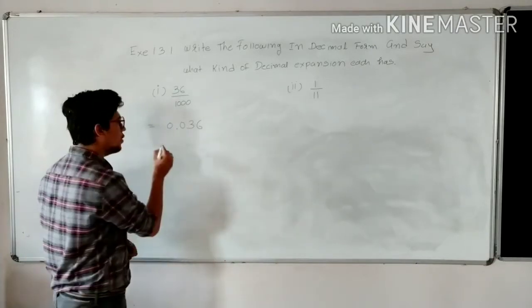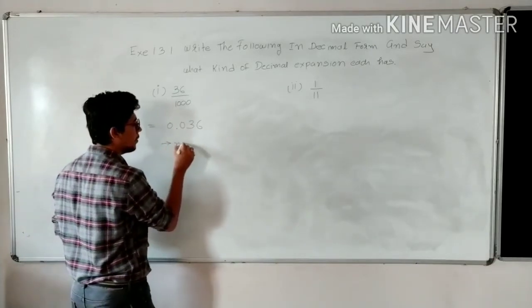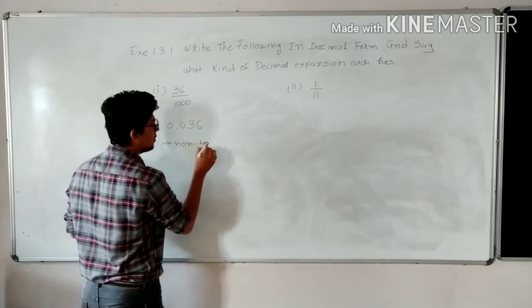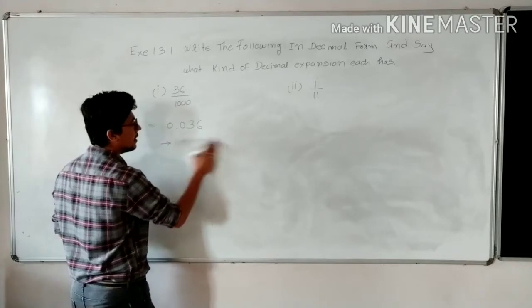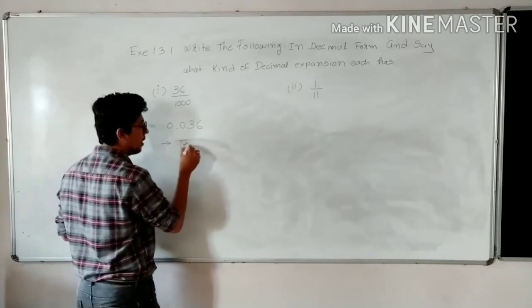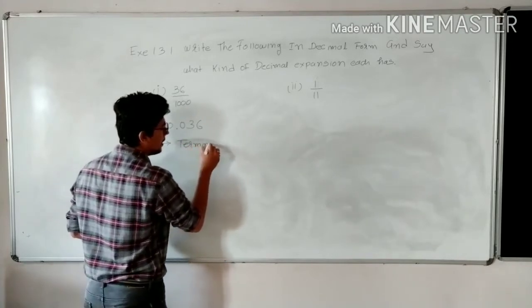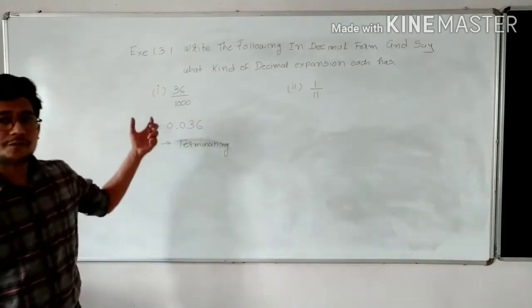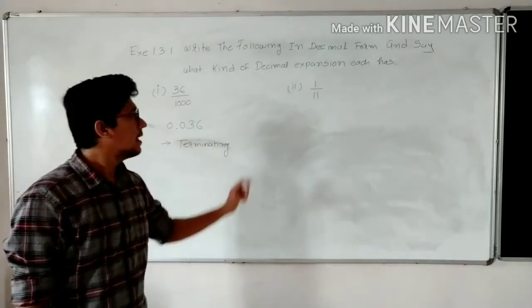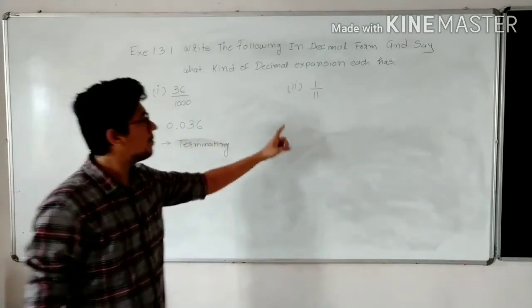So 0.036 is terminating. It is stoppable. Okay, so we have finished the first problem. That was very easy. Now we will move on to the second problem.